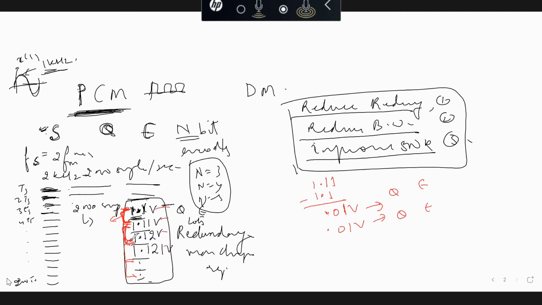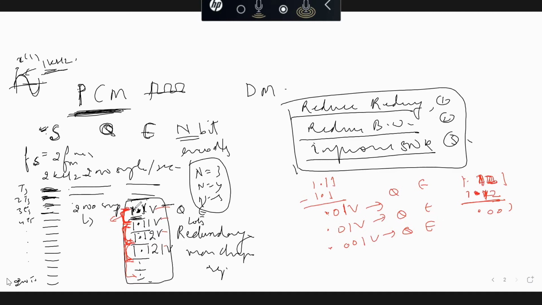Similarly, if I take the difference between 1.121 and 1.12, the two adjacent values, it comes out to be 0.001 volt. So I will quantize and encode that.